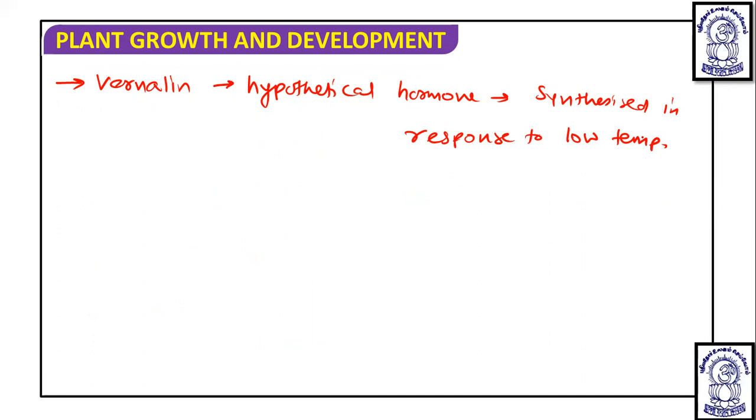Now, what is the importance of vernalization that we have to discuss? So last we are going to talk about the importance of vernalization.